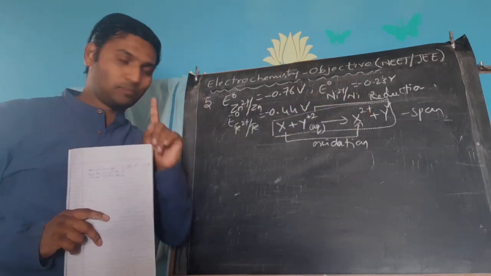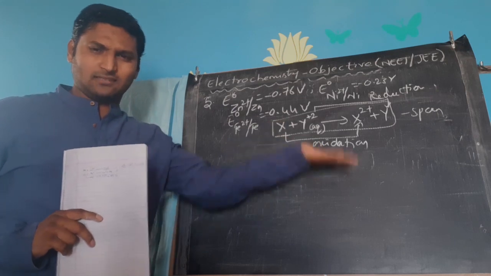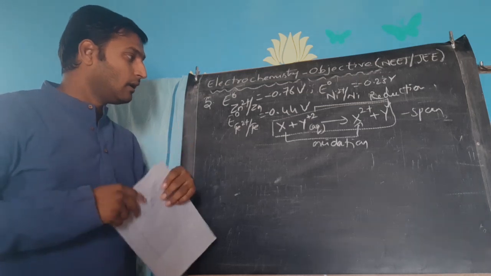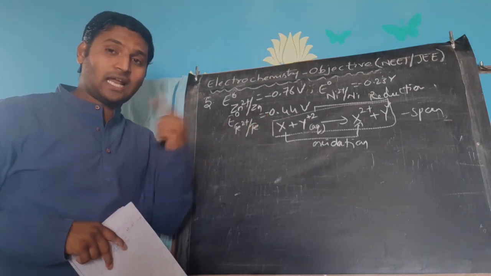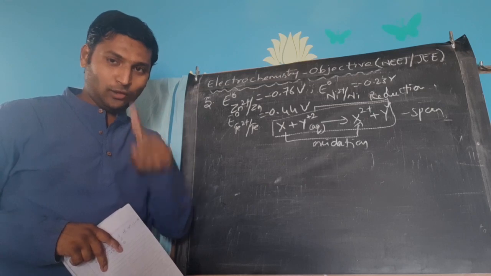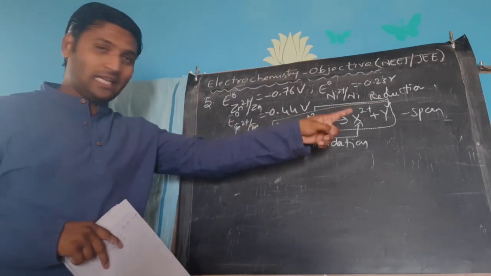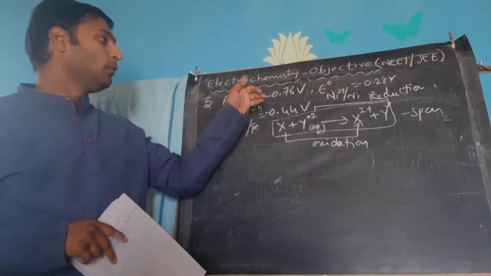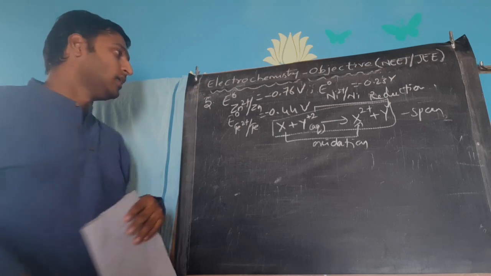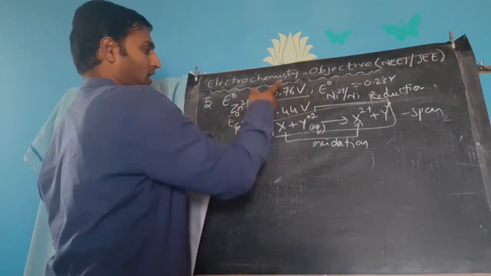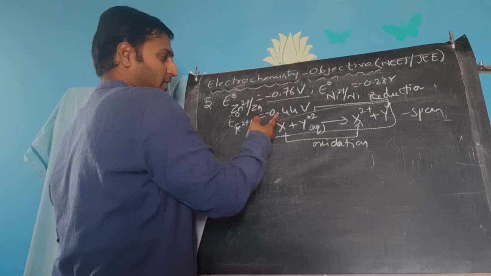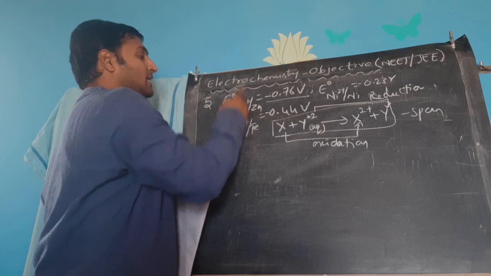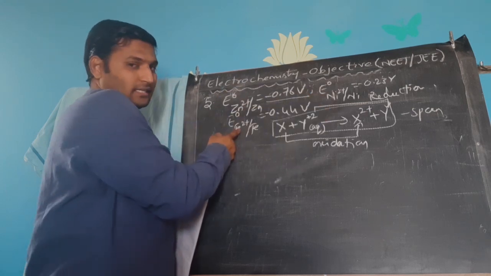Point. Now, to undergo oxidation, just similar to previous question, the element must be having lower electrode potential or higher electrode potential. You are absolutely right, lower electrode potential. So, among the three elements, the one with lowest potential can displace the rest of the two. Which is having the lowest electrode potential? Zinc is having the lowest electrode potential. Minus 0.76 is lowest, then comes minus 0.44, then comes minus 0.23. So, minus 0.76 being lowest, zinc can displace both nickel ions and ferrous ions.